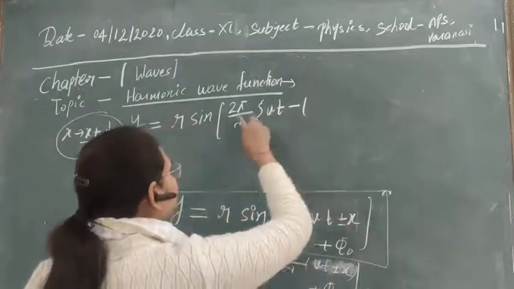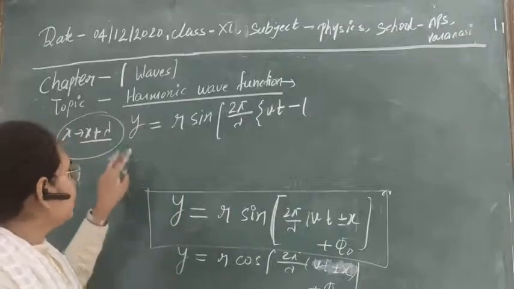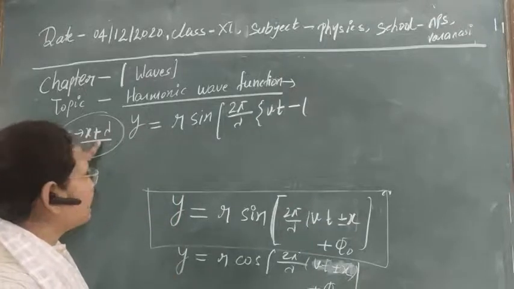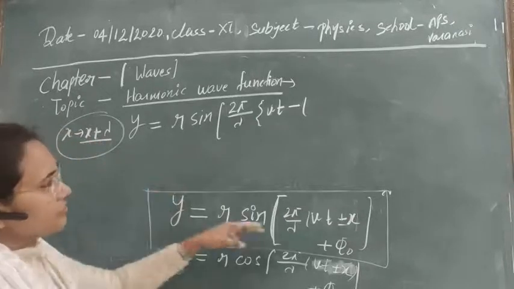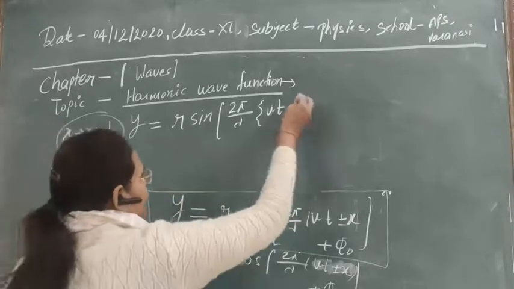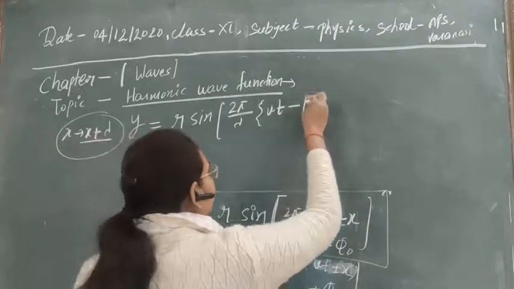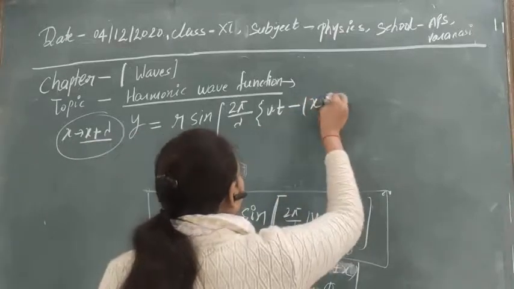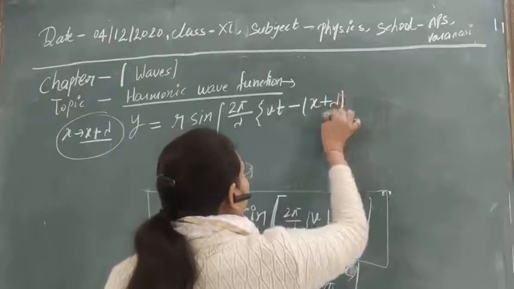So suppose that the wave is propagating in the positive x direction, and now we replace x by x plus lambda. Then let's see what the effect is. You can also take plus minus sign, but just for simplification I have taken only the negative sign here. So this will finally be vt minus (x plus lambda). Clear?